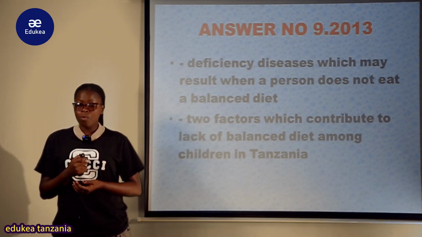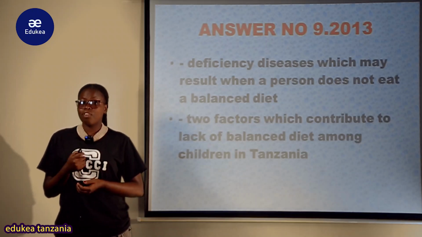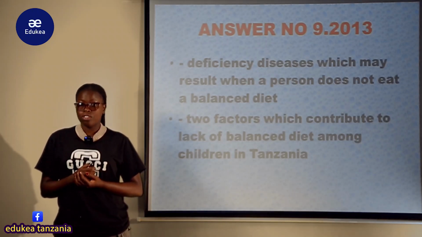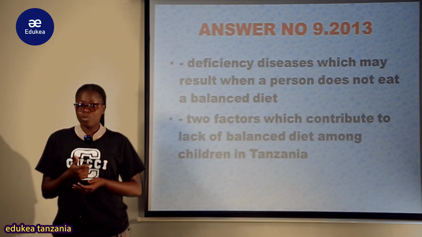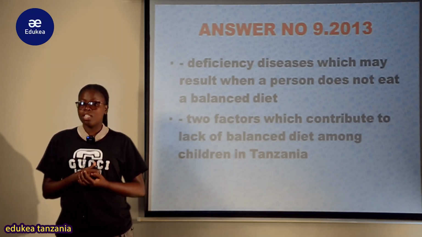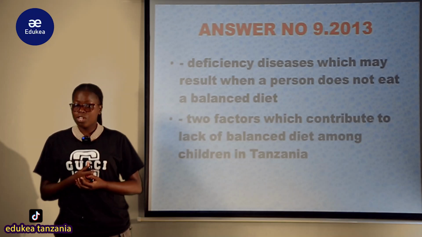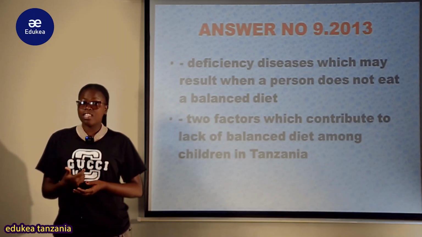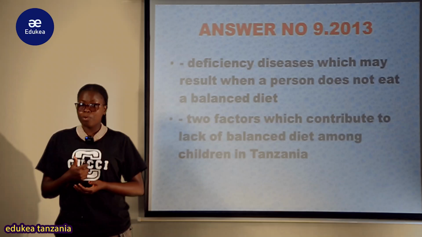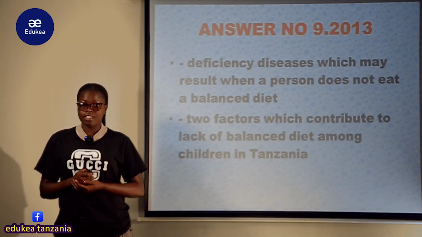Now, once we talk about a balanced diet, this means eating food that has all nutrients in a correct proportion. So consuming food which possesses all kinds of nutrients in a correct proportion is known as a balanced diet. You can eat food that has all the nutrients, but if it is not in the correct proportion, you are still not following a balanced diet. So once you talk about a balanced diet, make sure that the nutrients are present, and their proportions are also correct. This is known as a balanced diet.